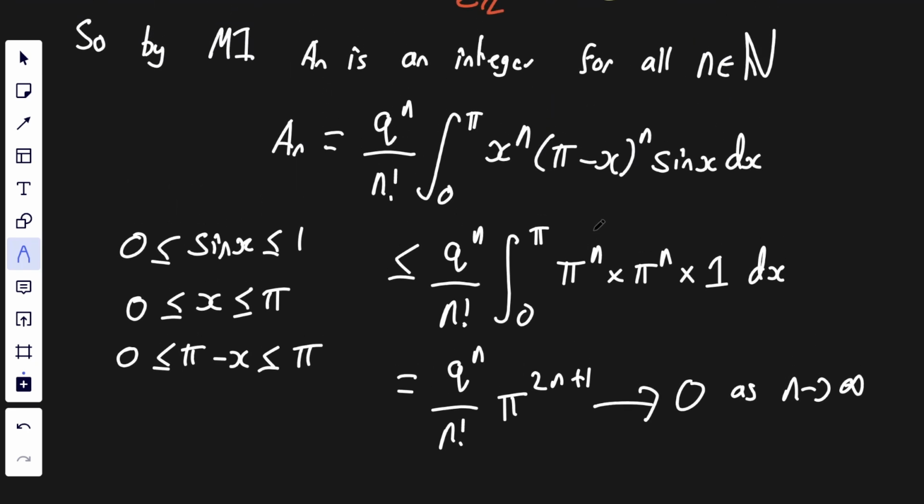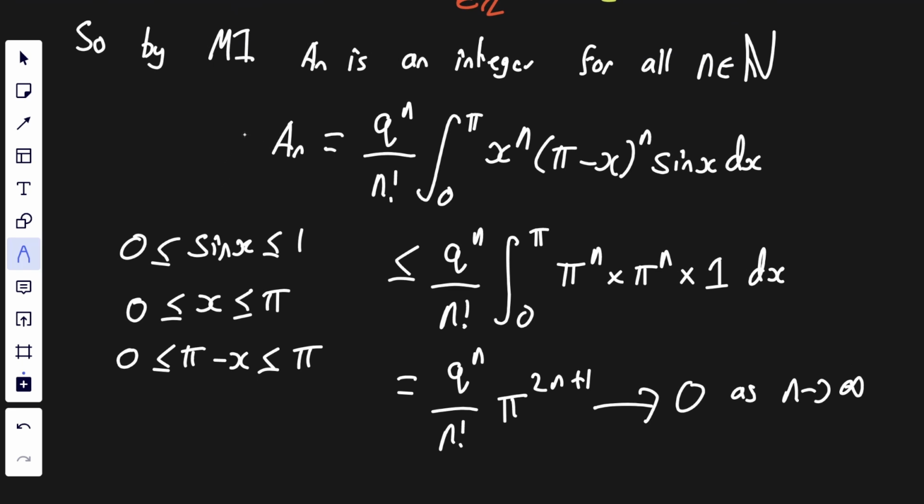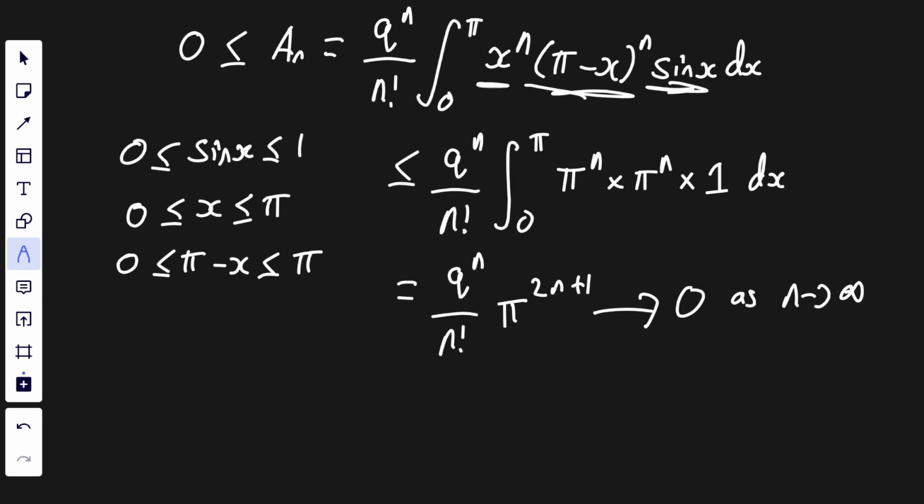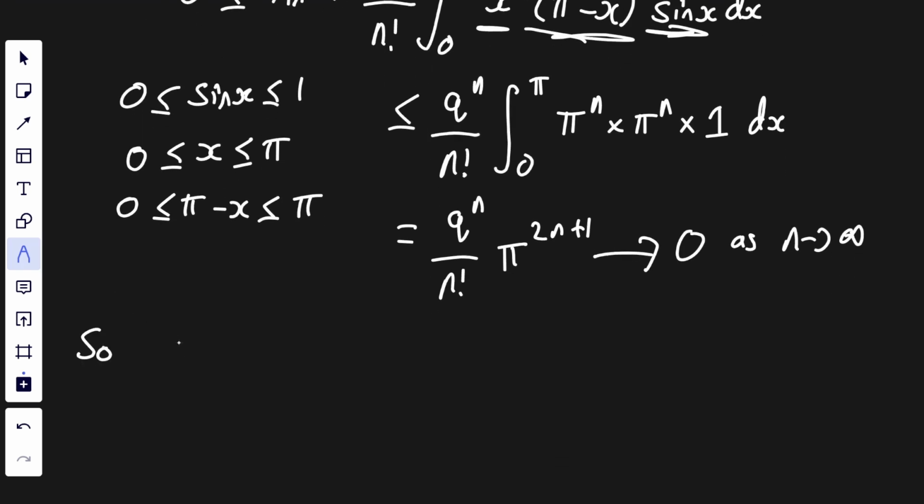What about our lower bound? Well, the lower bound is that this is bigger than or equal to 0. All of the terms are positive. So by the squeeze theorem, we get an goes to 0 as n goes to infinity.